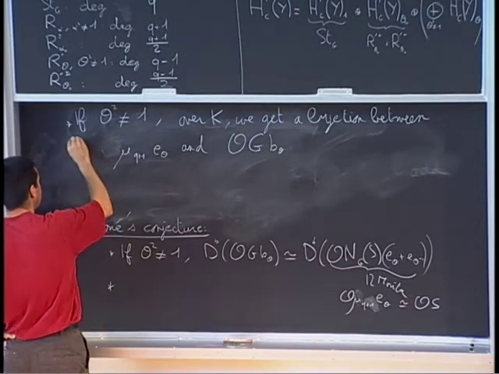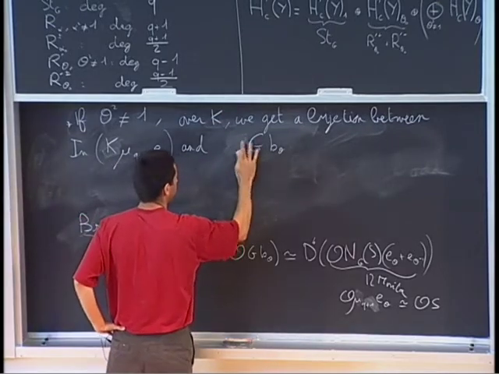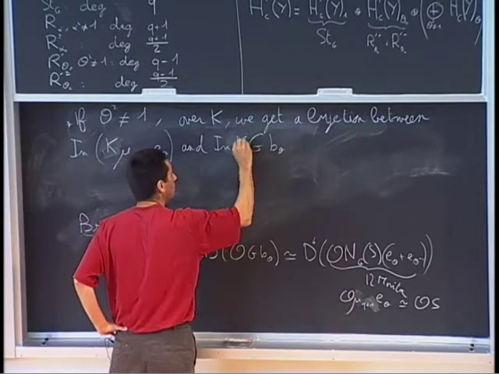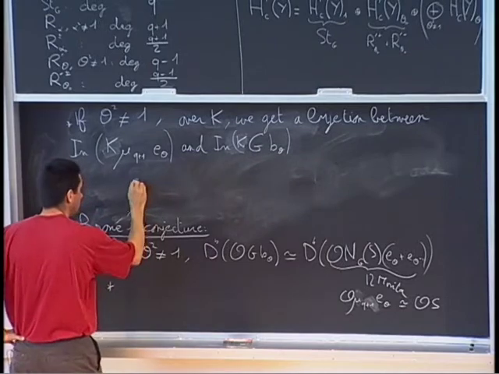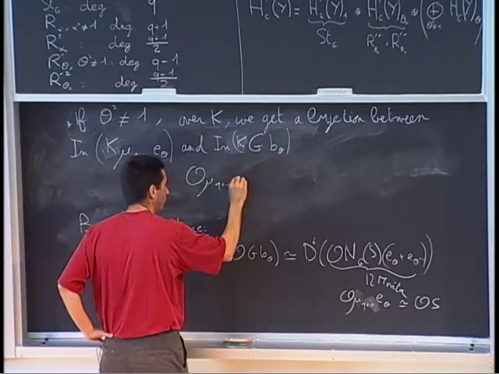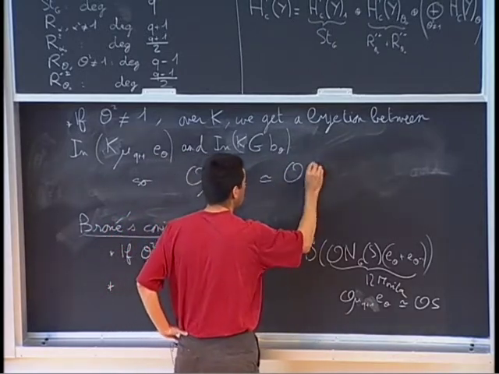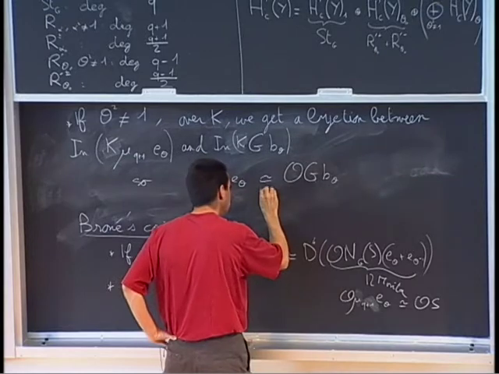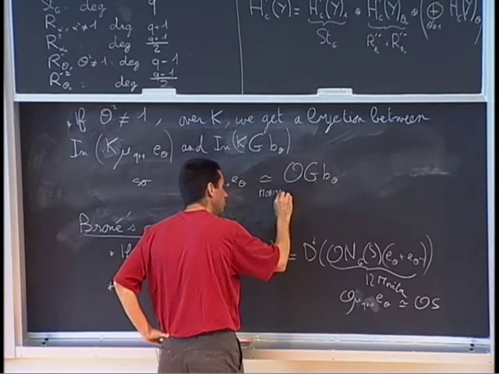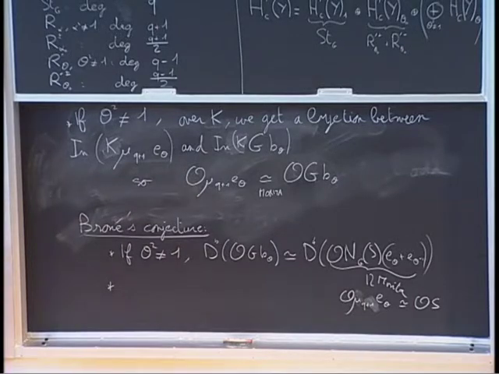Between the irreducible characters of this guy and the irreducible characters of this guy. So this implies that we get Morita equivalence. Well, so that's the first thing we can get pretty easily from our variety Y.